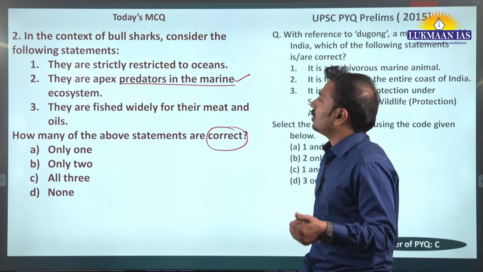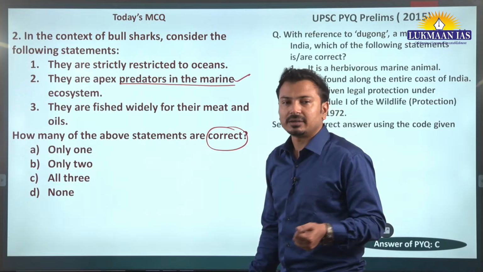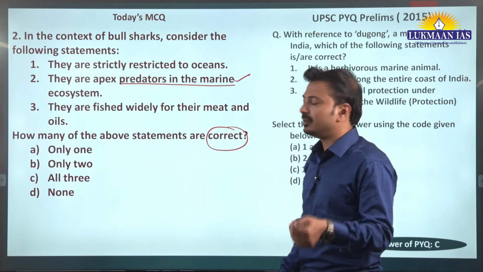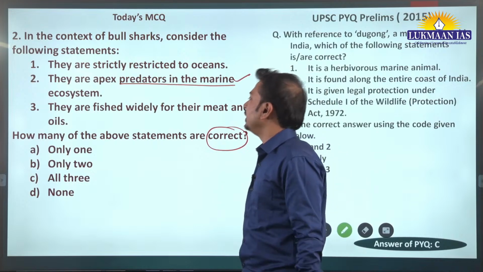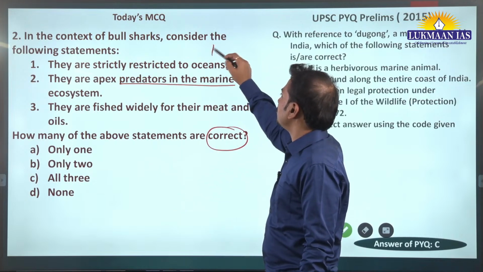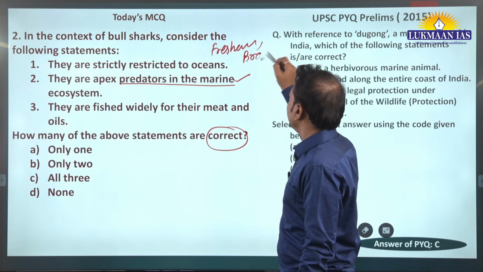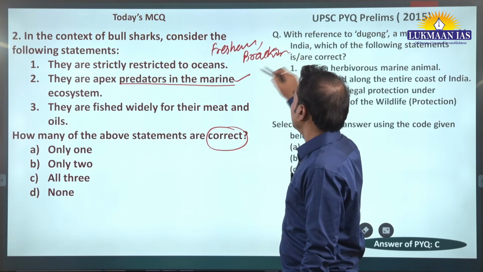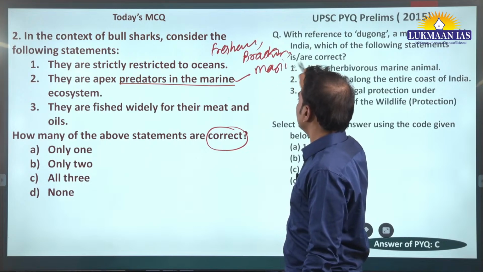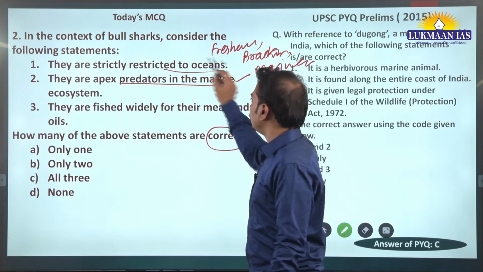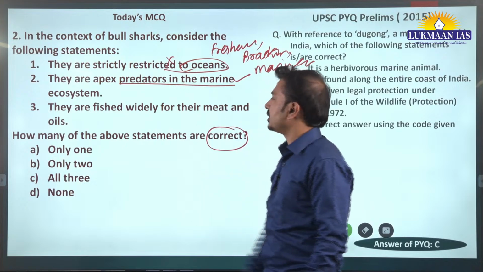Now, if we talk about the uniqueness of these bull sharks, they are found in all types of aquatic ecosystems, like fresh water also, in lakes, and brackish water, in lagoon lakes, and marine ecosystems also. ठीक है, तो ये restricted to oceans बोला है. This one is incorrect statement.